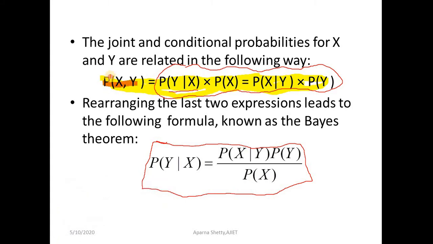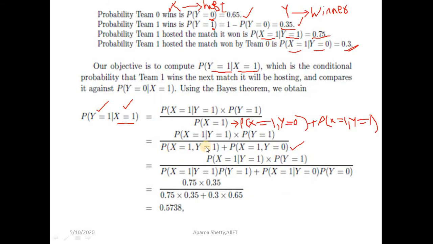Here also P of x comma y, I can write as P of x is equal to 1 given y is equal to 1 into P of y is equal to 1. Similarly, P of x is equal to 1 comma y is equal to 0, I can write as P of x is equal to 1 given y is equal to 0 into P of y is equal to 0. That is how I can replace this using the previous formula.